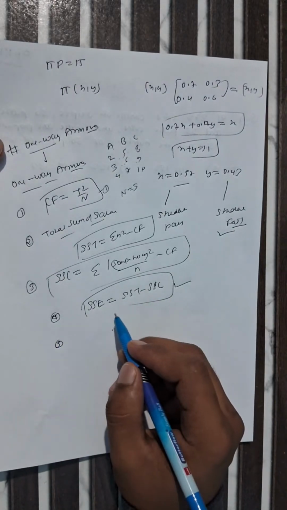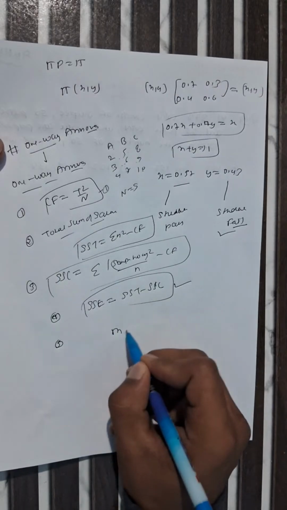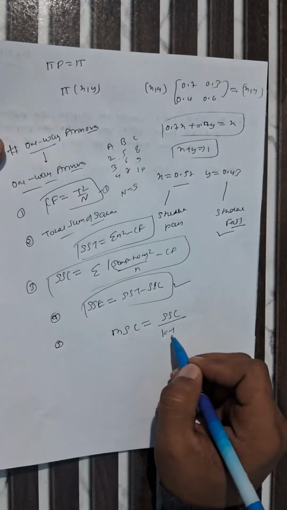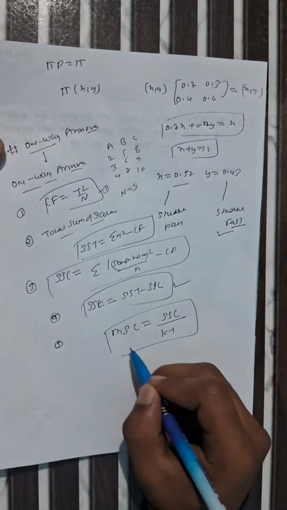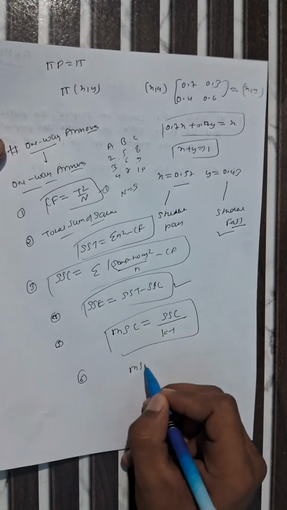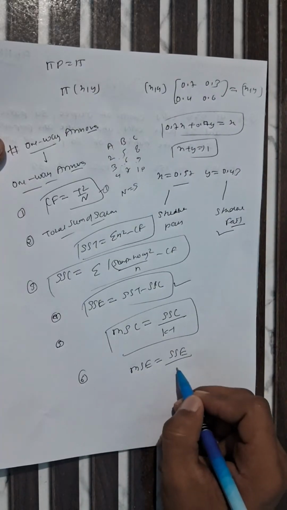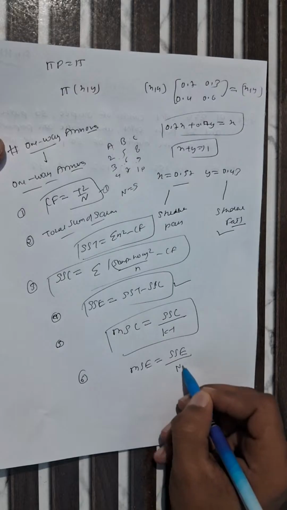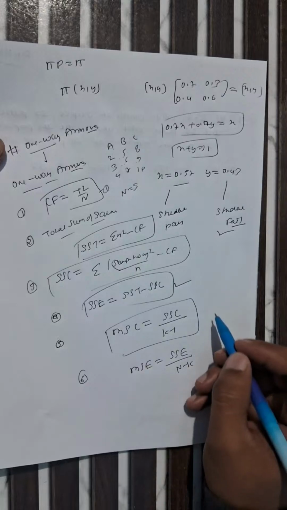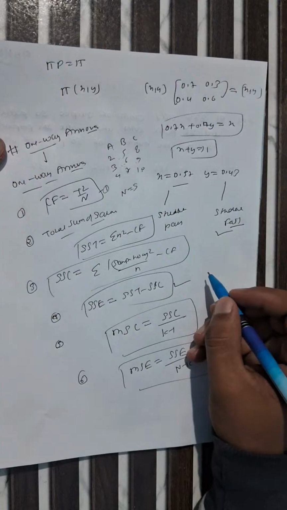Only one factor is affecting here. That's why this is called one way ANOVA. We have to find the mean square for the column, which is SSC divided by k minus 1. K minus 1 is the degree of freedom. And in the 6th step, we find the mean square of error, which is the sum of squares due to error divided by n minus k. N is the total number of observations, and k is the total number of columns. 1, 2, 3 columns are there. This is for calculating the mean square of error.